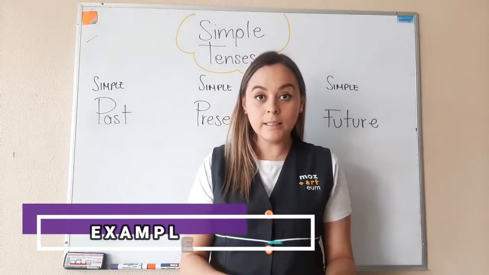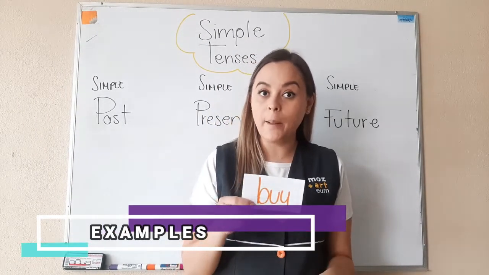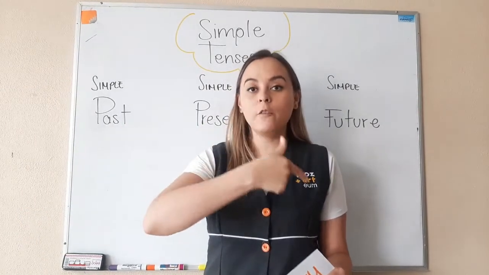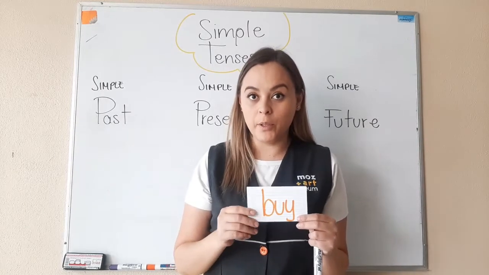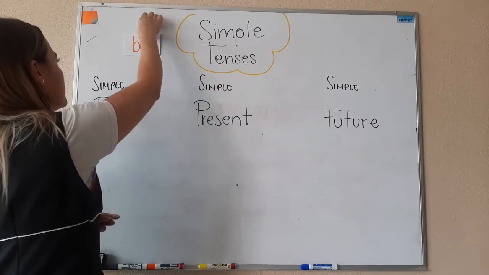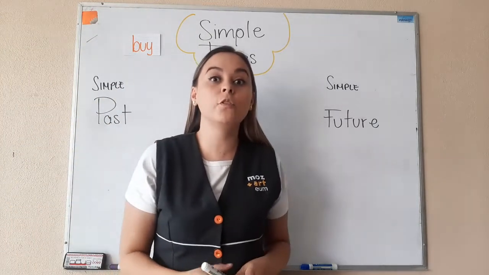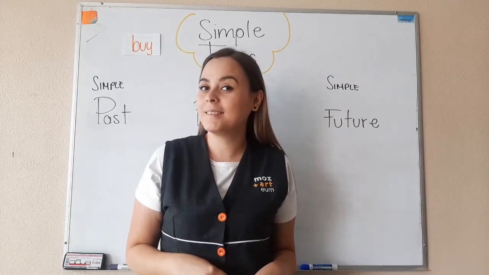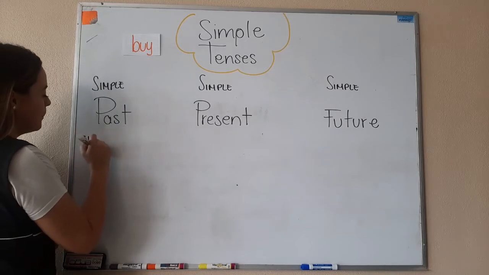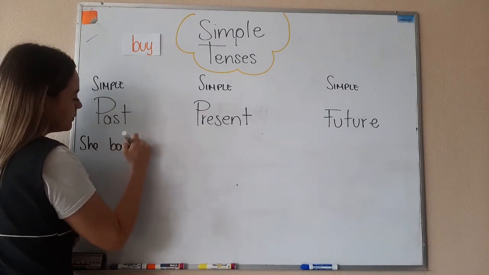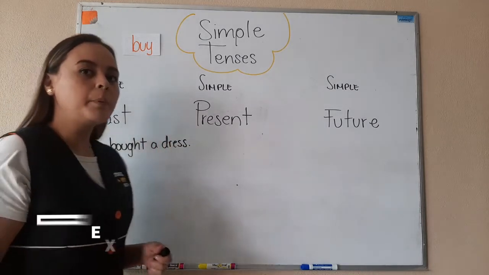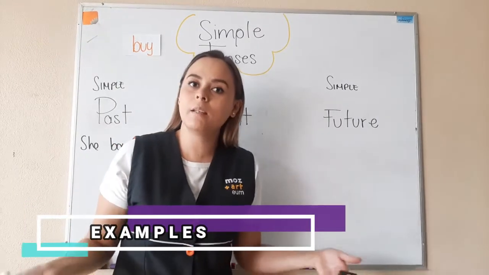Okay, let's make some sentences, and I have here a verb, and the verb is buy. I am going to make sentences in the past, present, and future simple with the same verb, okay? Do you remember how is the verb buy in past? Okay, good. So I'm going to say she bought a dress. Okay, this is a positive statement. How do we make it negative?